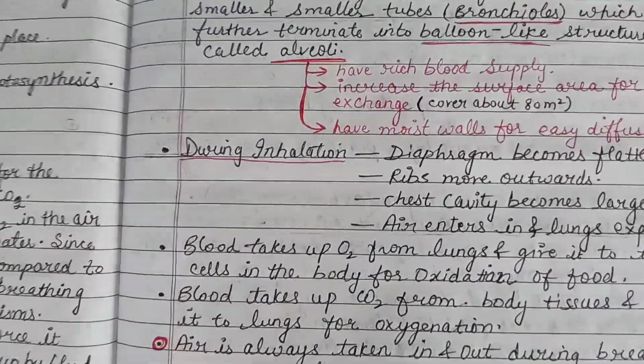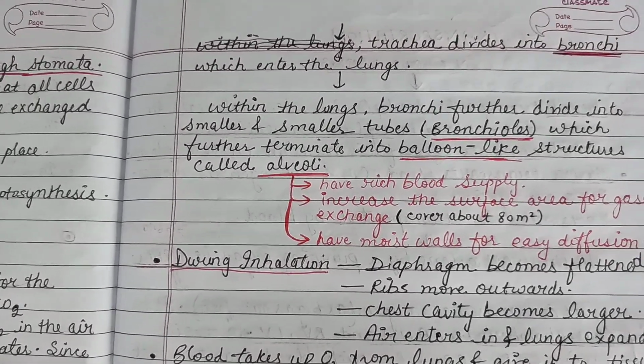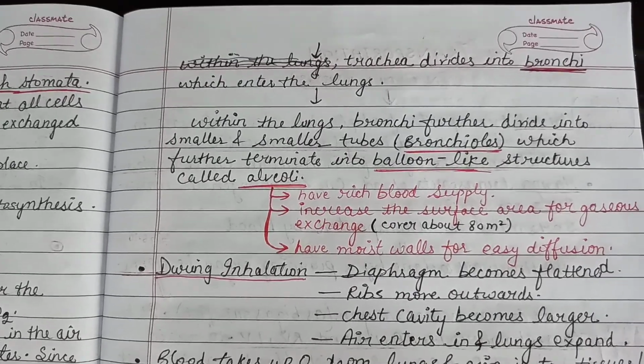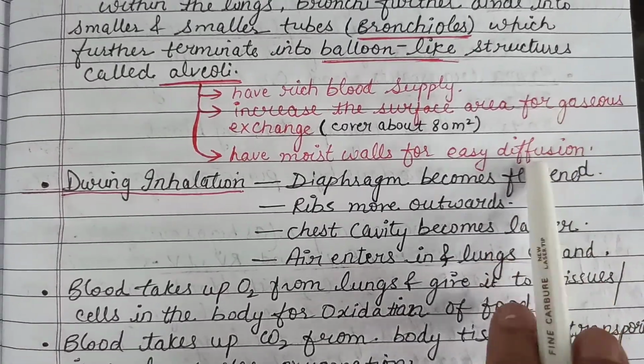Why these alveoli? They act as a respiratory membrane because they have a large surface area and a rich blood supply, which help in easy exchange of gases, and the exchange of gases here takes place by the process of simple diffusion.